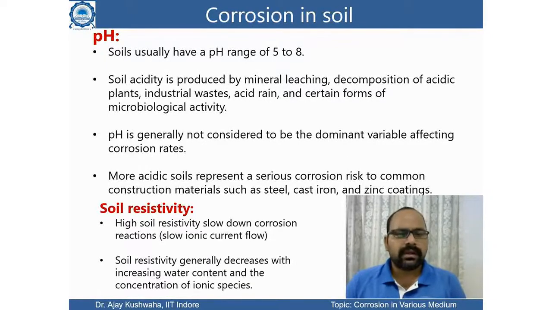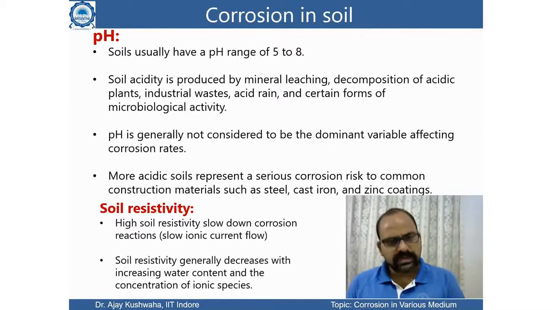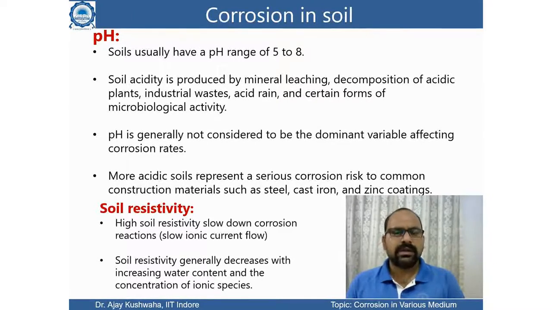So if you have high resistivity, then it's better, but if soil resistivity is lower, then this is going to give a high corrosion rate. Soil resistivity generally decreases with increasing water content and concentration of ionic species. So if high water is there, then resistivity will be lesser. Similarly, if the concentration of ionic species is higher, then the resistivity of that particular soil will be lesser. So this is going to give a high corrosion rate.